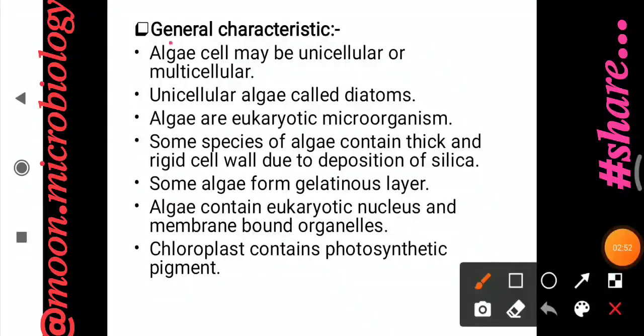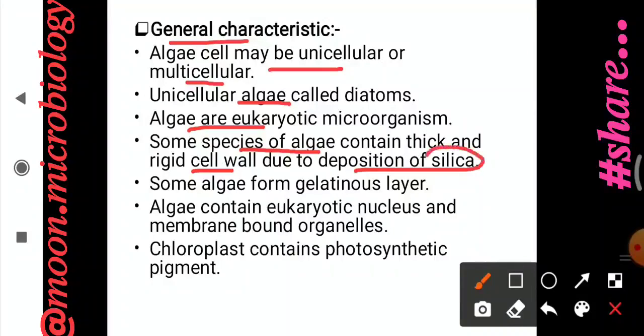Here are the general characteristics of algae. Algae may be unicellular or multicellular. Unicellular algae are called diatoms, which come in various shapes. Algae are eukaryotic microorganisms. Some species of algae contain a thick and rigid cell wall due to the deposition of silica.